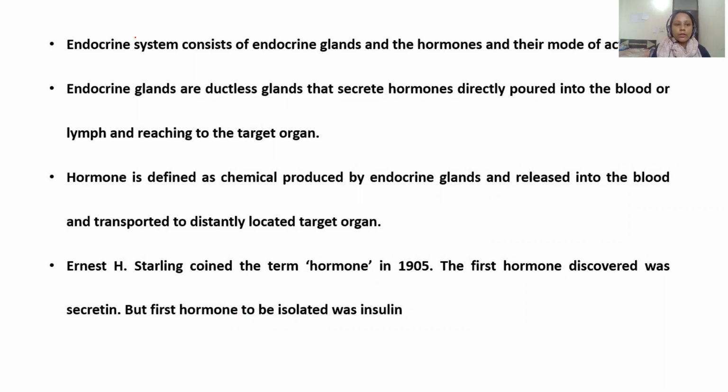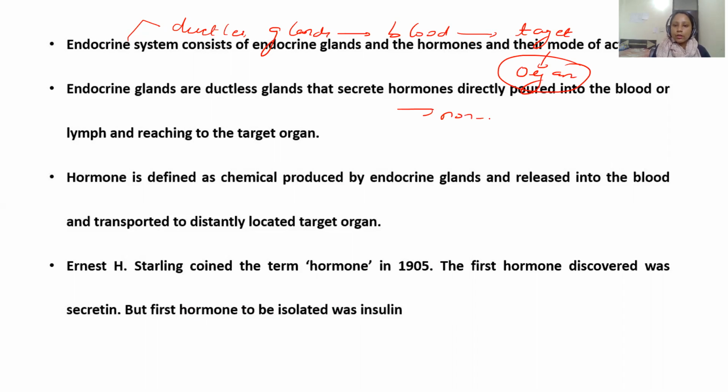Endocrine glands are the ductless glands. They do not have ducts to carry their secretion. They release their secretion directly into the bloodstream, and from the blood it is carried to the target site or the target organ, wherever its effect is needed. These endocrine glands are non-nutrient in nature. They are needed by the body in smaller quantities.